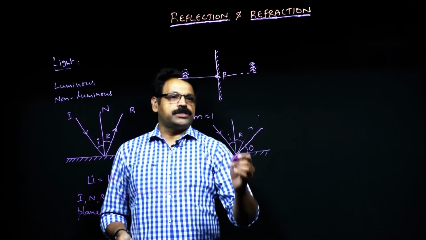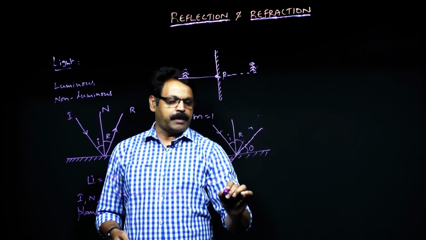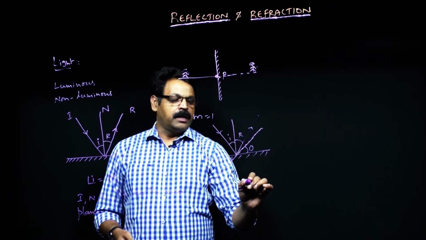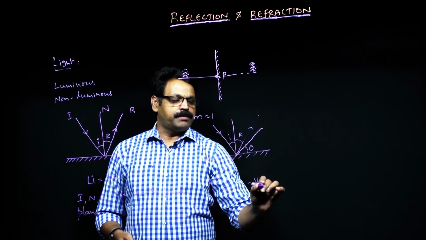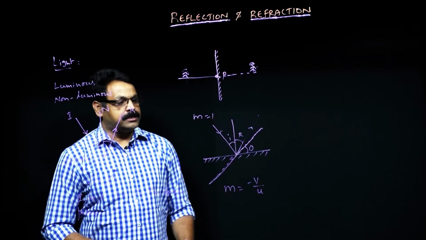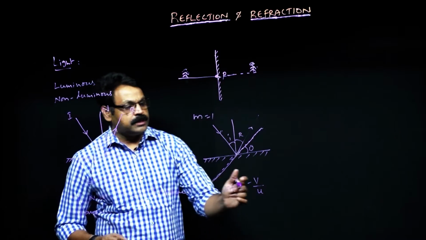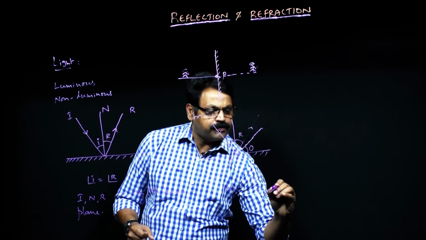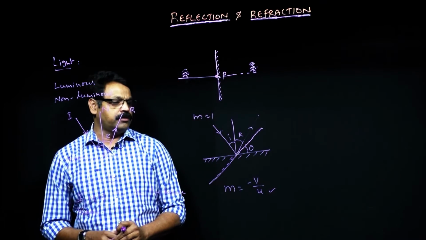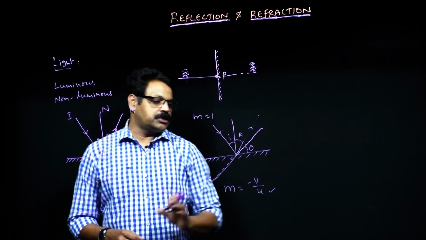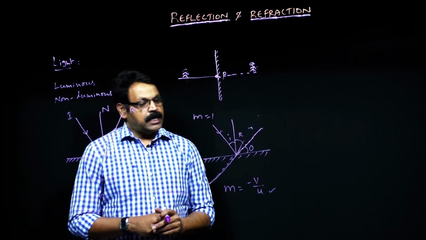And magnification is given by minus of image distance by object distance. So here you need to remember, whenever you are measuring distances along the direction of the incident ray, you take them as positive, and opposite to the direction of the incident ray you take them as negative.